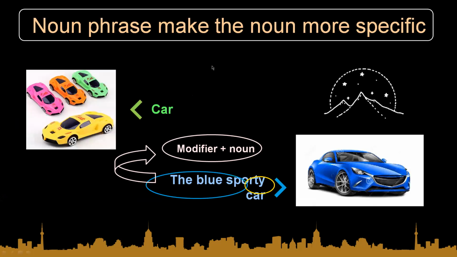Next, it is basically the same, but here we add the modifier plus noun. For example, car. You can talk about any car, but what if you want to say something about a special car? You can add a modifier before the noun, so it sounds like the blue sporty car.